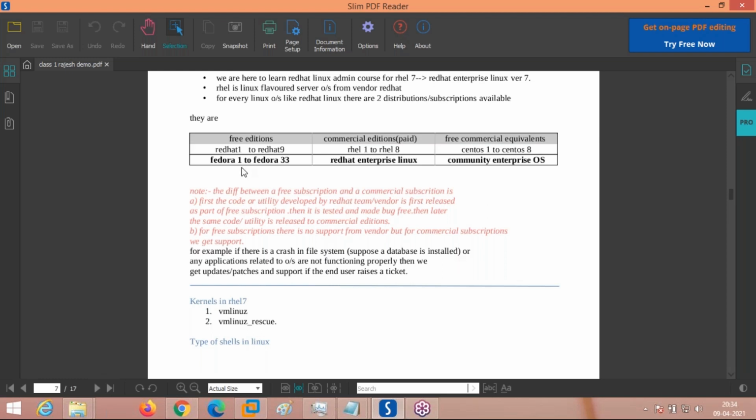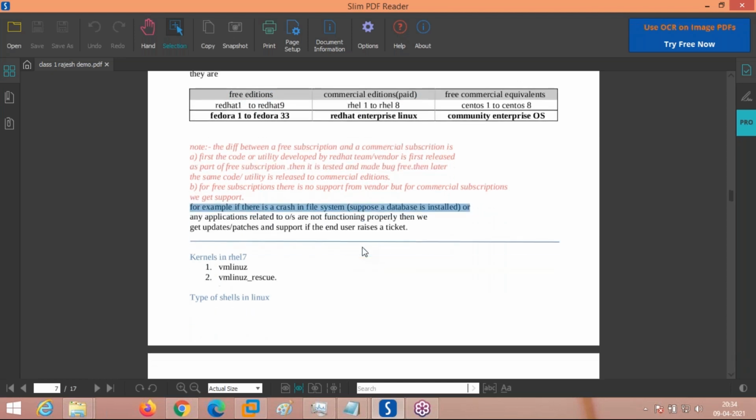And what is the difference between a free edition and a commercial edition? As you can see here, whenever any application is developed on Red Hat by the Red Hat team, it will first be released as a free edition. See here, free edition first release. Later, after the bugs are corrected in that free edition application, it will be released as part of the commercial edition. That's the only difference.